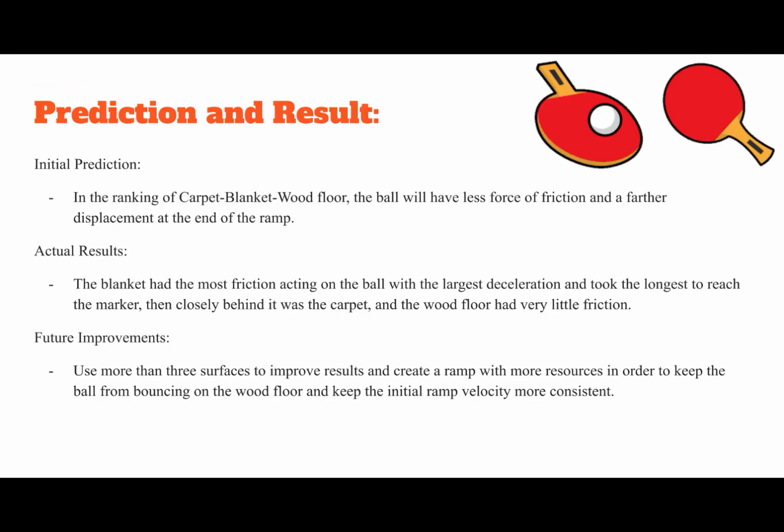So for the prediction and final result, my initial prediction was that in the rink and carpet, blanket, wood floor, the ball would have less force of friction and a farther displacement at the end of the ramp. But the actual results were that the blanket had the most friction acting on the ball, and then carpet, and then the wood floor.